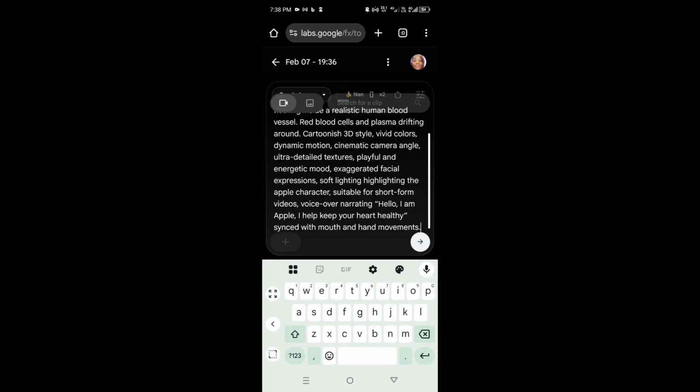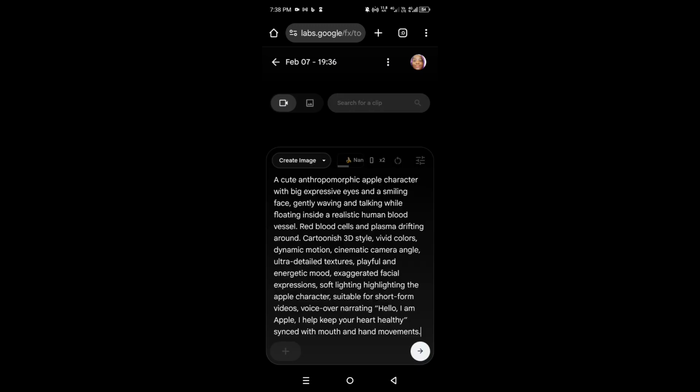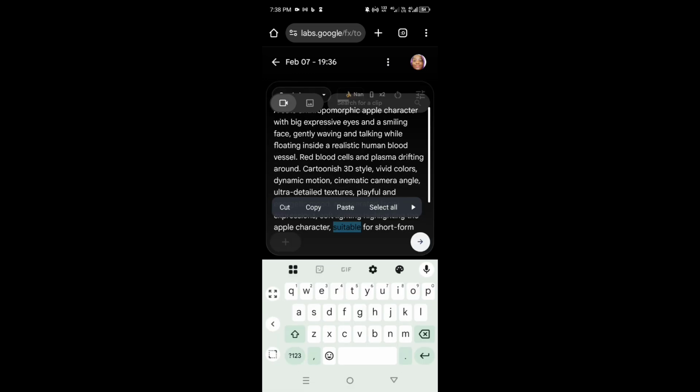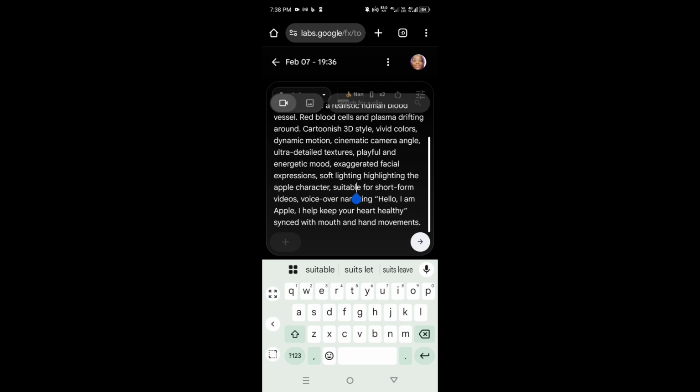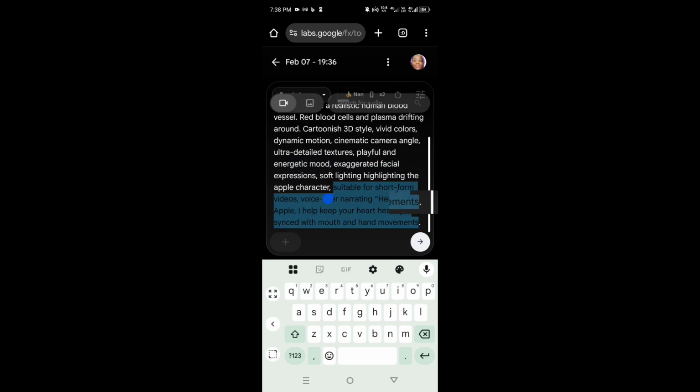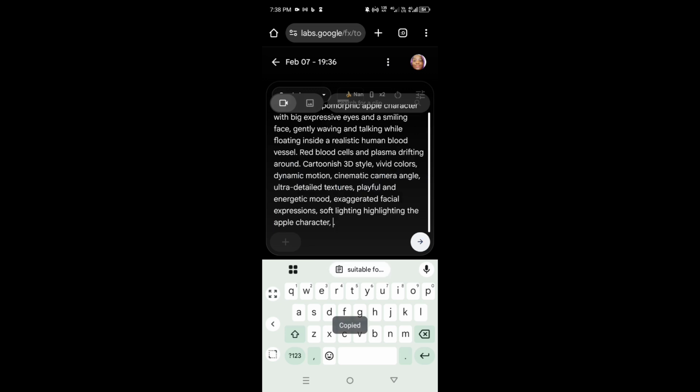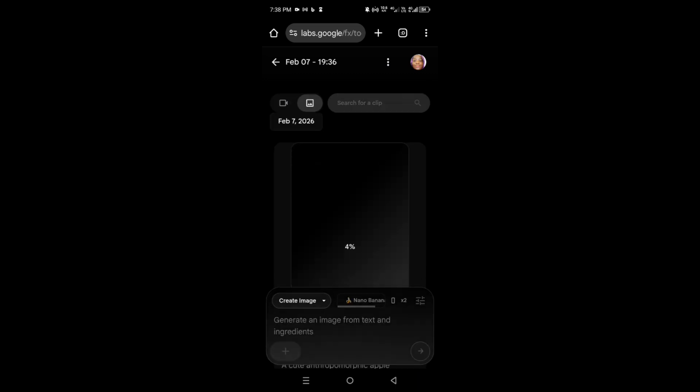Once that is done, I'm going to go ahead. I have copied my first image prompt from ChatGPT. So I'm going to go ahead and paste it in Whisk AI. Now I'm going to remove the part where the fruit will say something, because this is image generation and not video generation. I'm going to remove the speech or text this fruit is supposed to say, because I don't want it to appear on the image. So I'm just going to cut out that part. Make sure you do that when you are doing yours too. And then I'm going to click on generate.